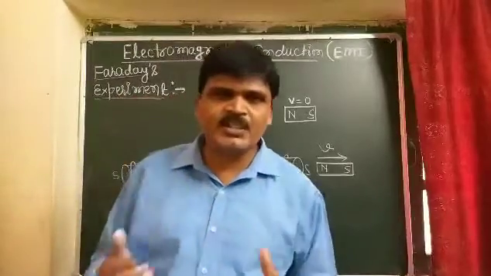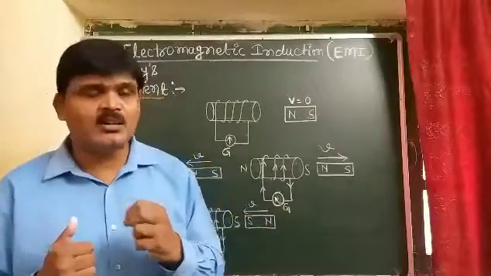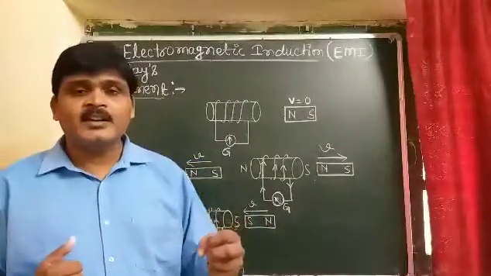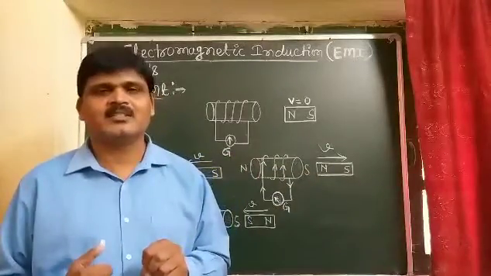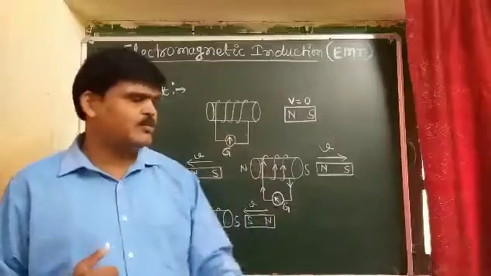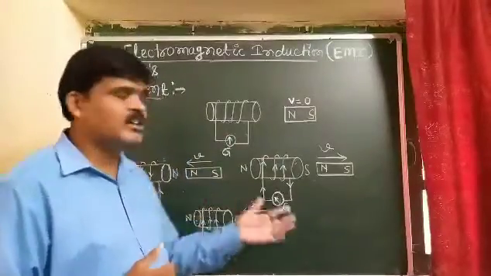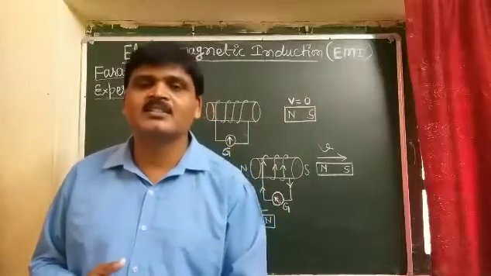So the next topic. Students, one thing should also be noted: the faster the motion of the bar magnet toward the coil, the larger the deflection in the galvanometer. It means the larger the induced current produced in the coil.